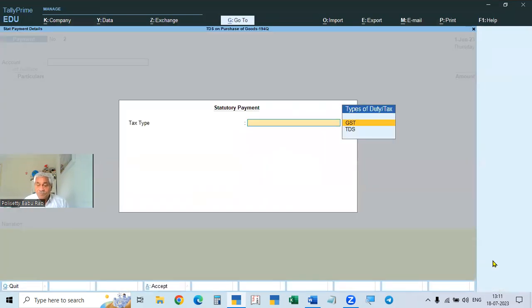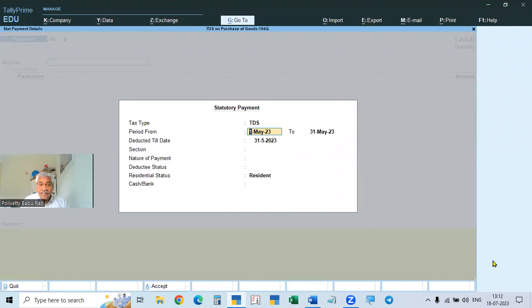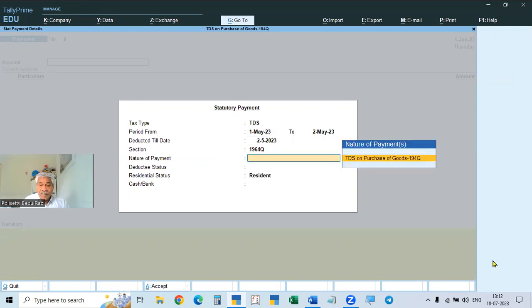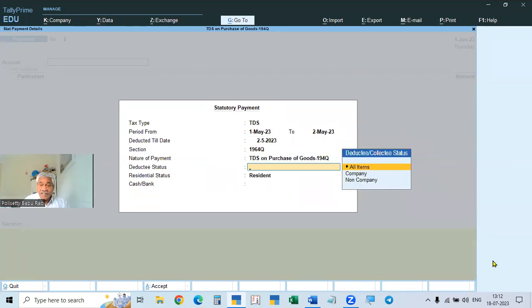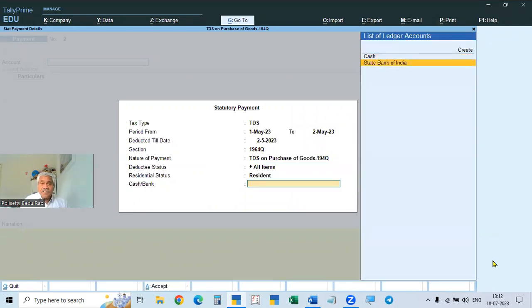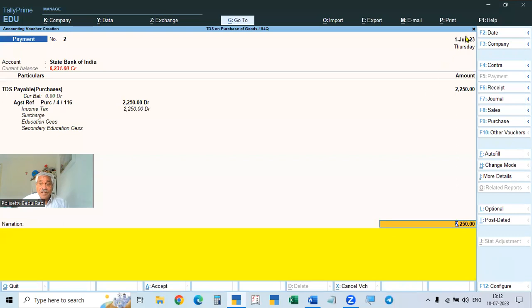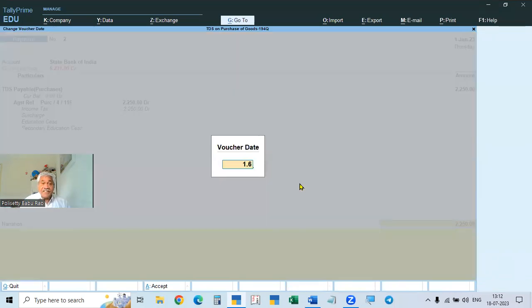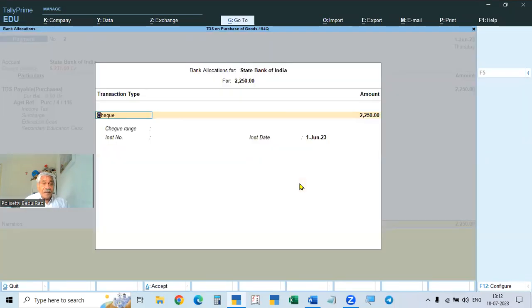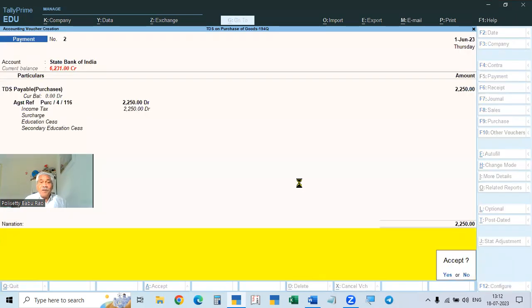You will take here 1st June TDS, 1st May to 2nd May, 2nd May 23, same thing. Nature of payment, status of individuals, that is company, non-company, you can take all. Resident, State Bank of India, the same thing. If the date is not changing, it is showing some other date, we have to change the date and then enter. State Bank of India, we paid check number 258259. Okay, 1st June. So we made the payment.